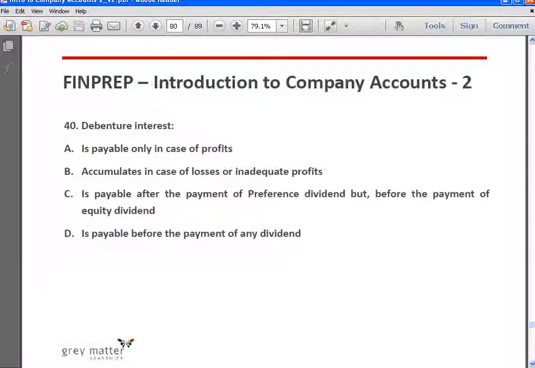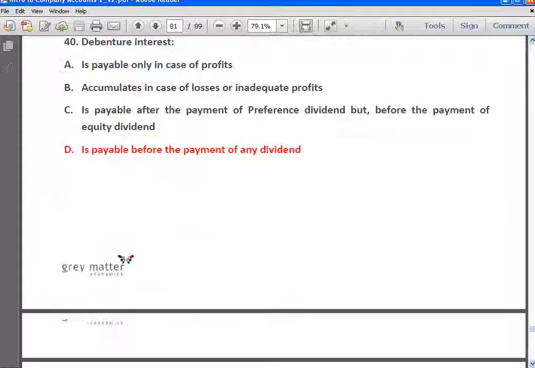Next, debenture interest is payable only in case of profits. It's not right. It is a charge against profits, and it is payable even if the company is making losses. Accumulates in case of losses or inadequate profits. No, it doesn't. Is payable after the payment of preference dividend but before the payment of equity dividend. In fact, a debenture interest has to be paid before the payment of any dividend. So answer is D, is payable before the payment of any dividend.